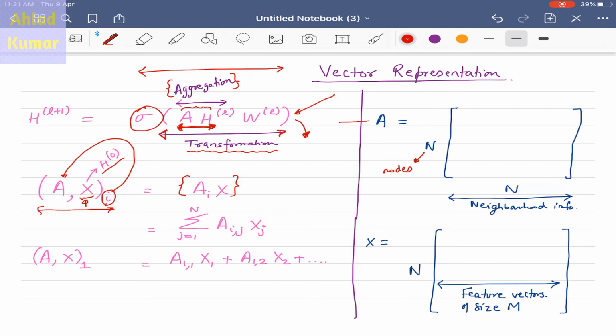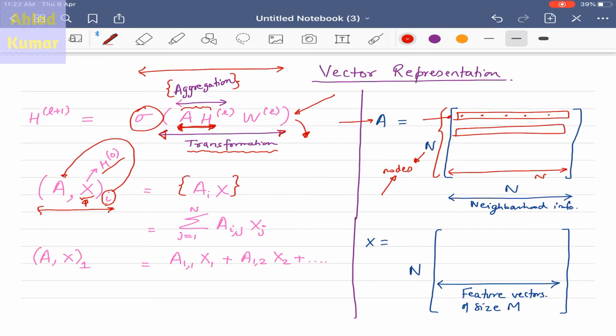A is the adjacency matrix where N is the number of rows, equivalent to the nodes of the graph, and this one is also capital N. In each of these rows, as we have discussed many times earlier, whatever information we are storing in these columns represents the neighborhood information for this particular node.